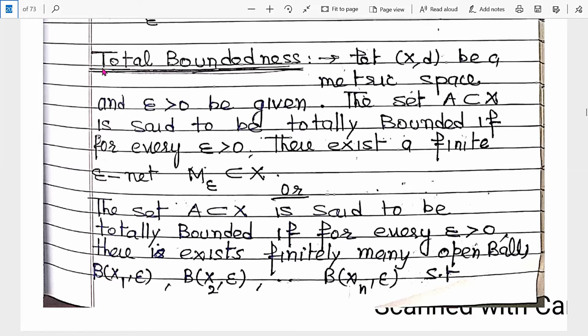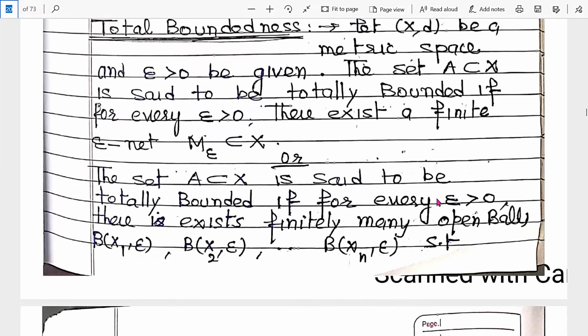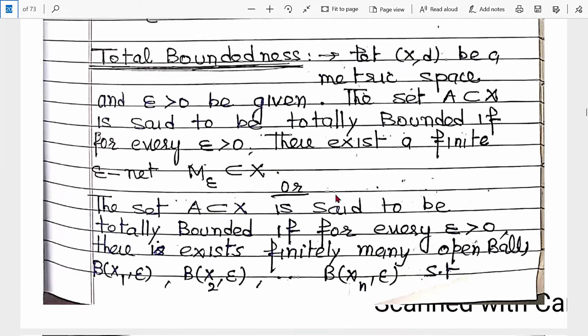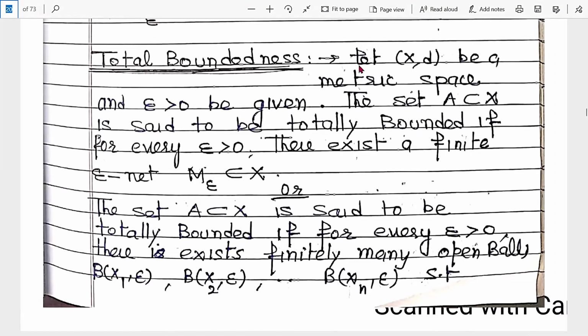Now here in total boundedness, we use open balls, not open sets. Let (X, d) be a metric space and epsilon greater than 0 be given.